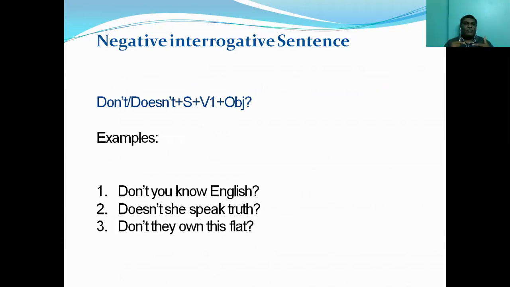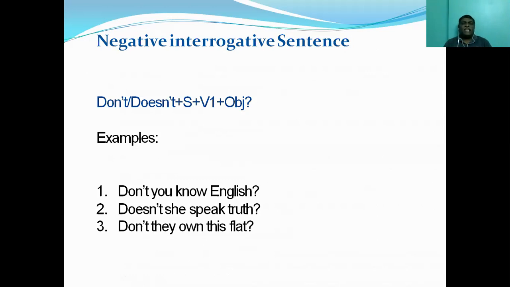So you will have to begin the sentence with a contracted form, that is do plus not, that is don't. Don't you know English? Doesn't she speak truth? Don't they own this flat? Don't you know this before? Don't they very often come to your home?